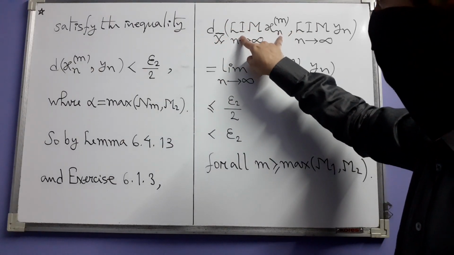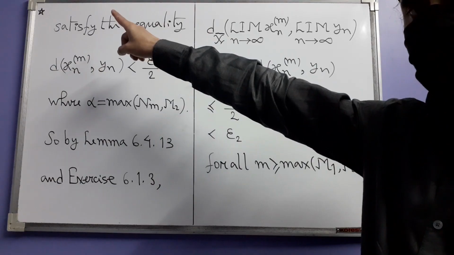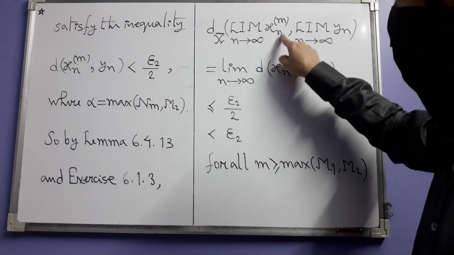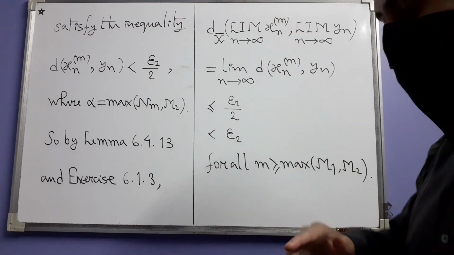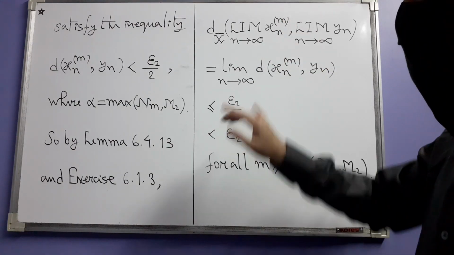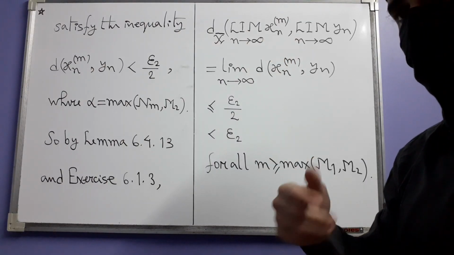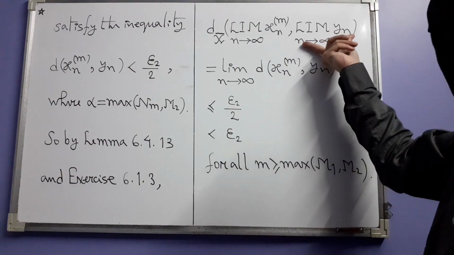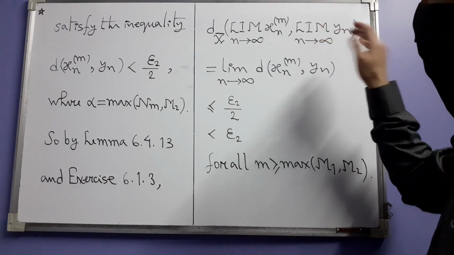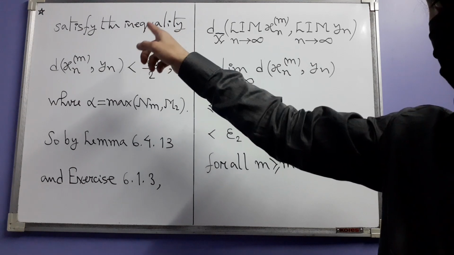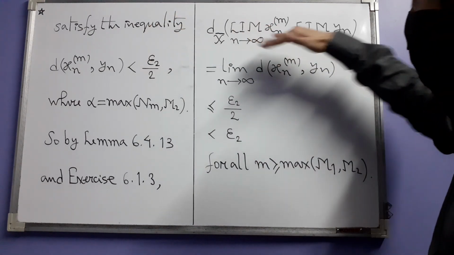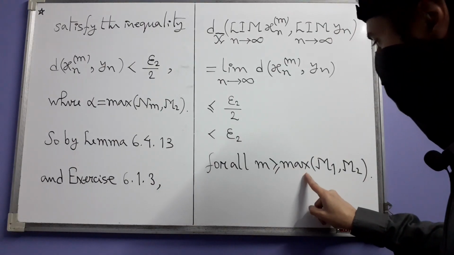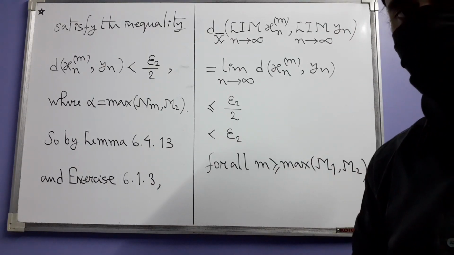This is a general term in the original Cauchy sequence that we started the solution with. Here m is what changes. So it is that sequence of formal limits, the distance between this one and this single formal limit of yn, which already exists, that we showed in the first half of the solution. This is less than epsilon 2 for all m greater than or equal to the maximum of m1 and m2.